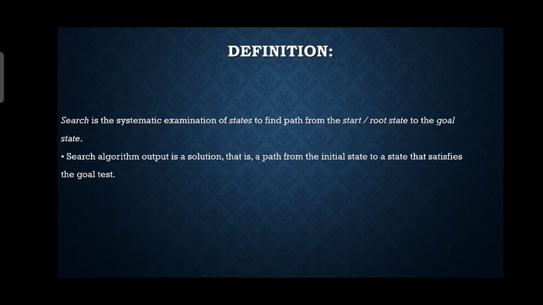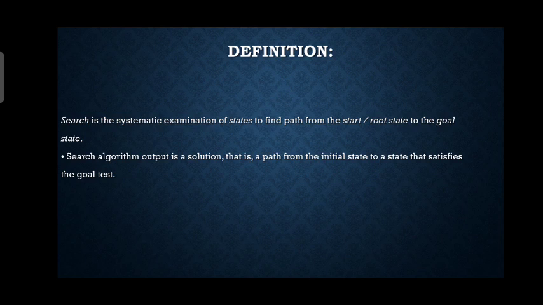Okay, now search usually results from the lack of knowledge, that we want to find something from a pile of something. So basically the search algorithm output is a solution, that is a path from the initial state to a state that satisfies the goal state. Now why are we saying that we are satisfying a goal state? Because there may be multiple goal nodes. I will be showing you the example in a short period of time. But there may be multiple goal nodes, and if I satisfy even one of them, then I have reached my goal node, right?